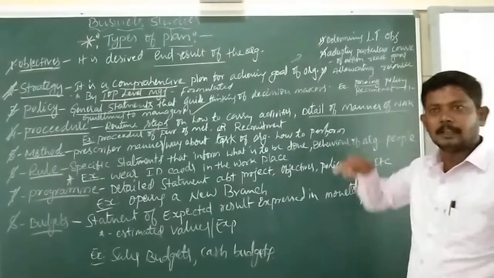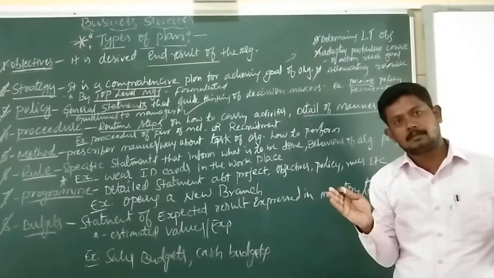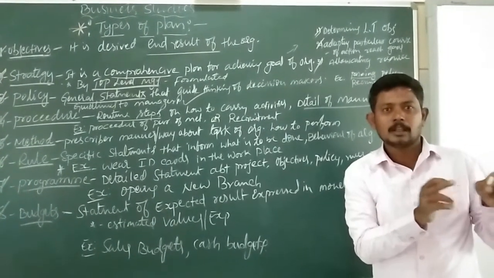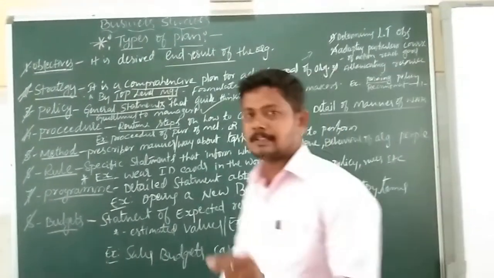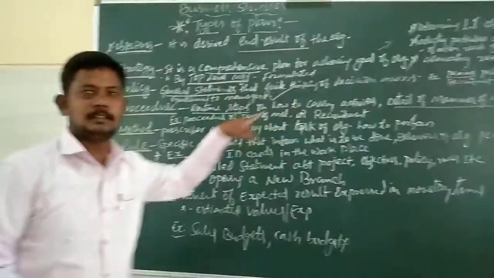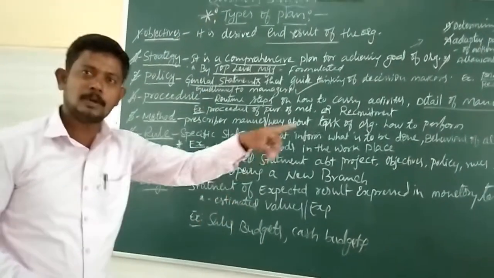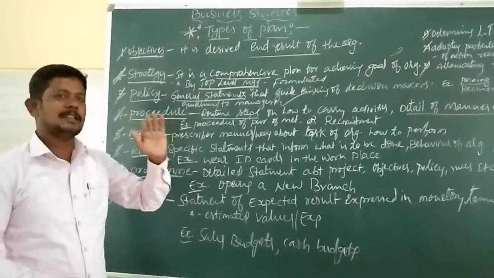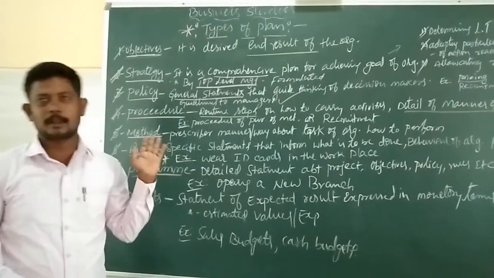It also provides detailed information regarding the mannerism of work, the way of work, whatever task there is in that organization, and how that task is carried out by the subordinate. So this is the manner of work, and this is the procedure. Procedure is how to carry out the activities. That procedure will be formulated by the top level management. As per that procedure, you must carry out the activities in the organization. For example, certain steps will be followed to carry out the activities, the mannerism of work in the organization.